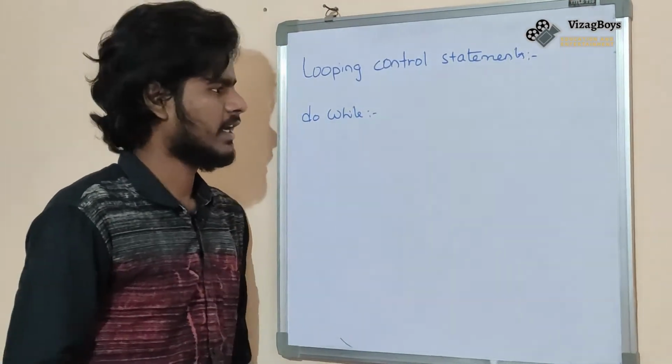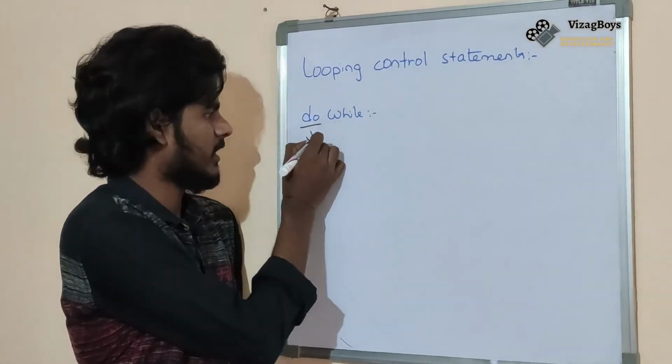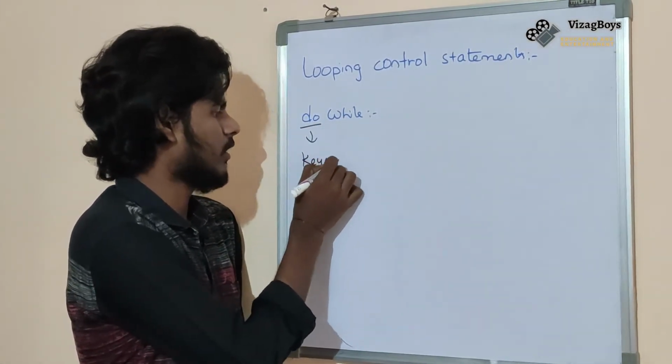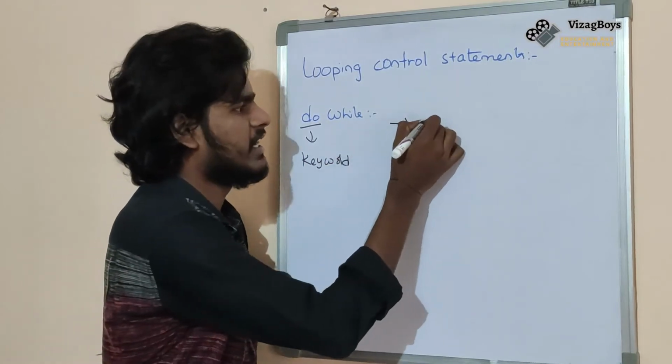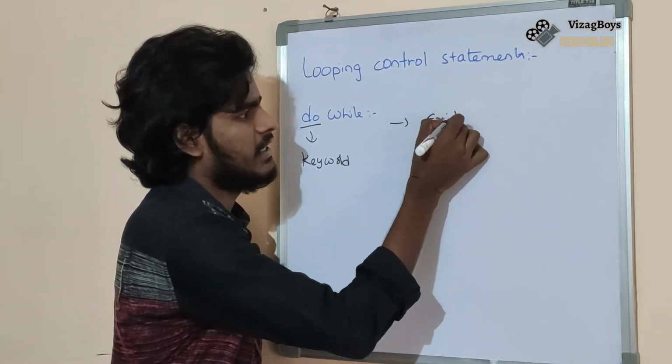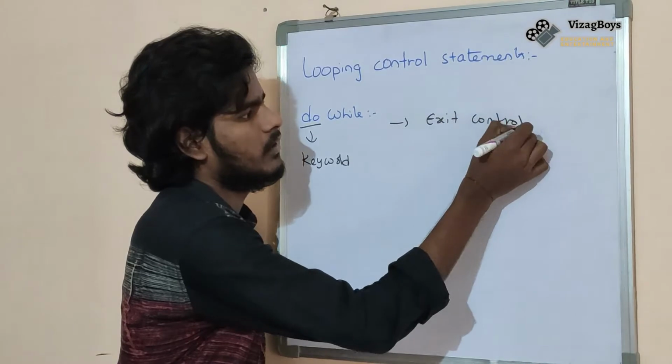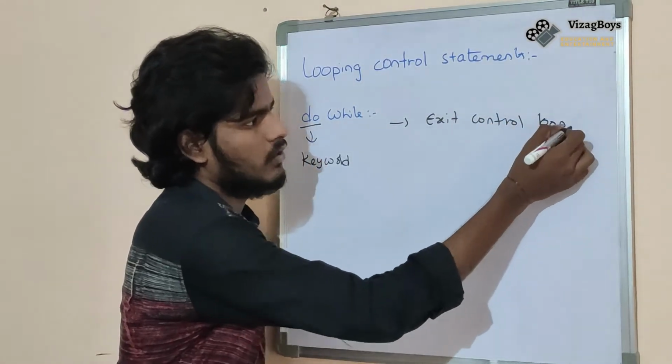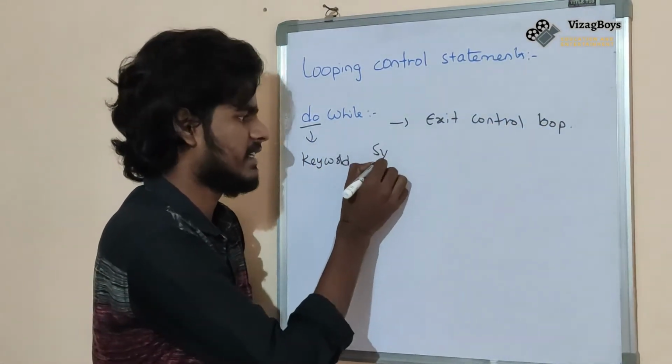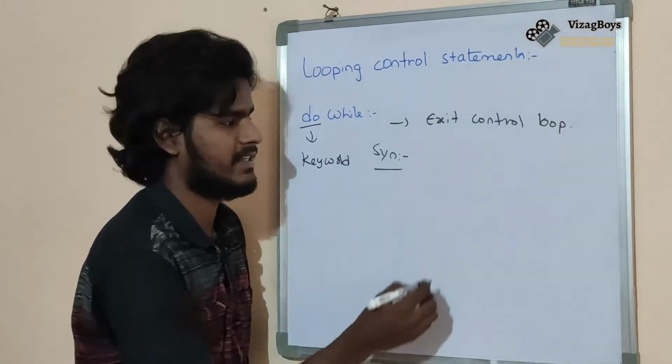Okay, here do is a keyword. It is treated as an exit control loop. Okay, what is the syntax? Listen carefully. What is the syntax?